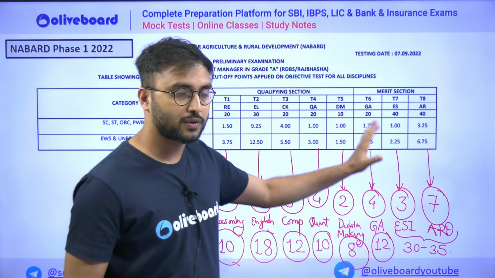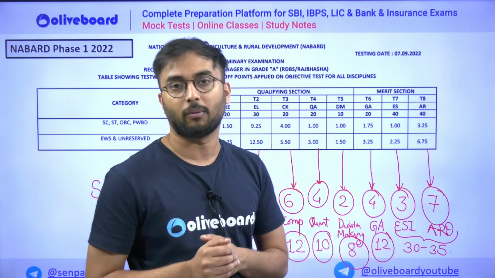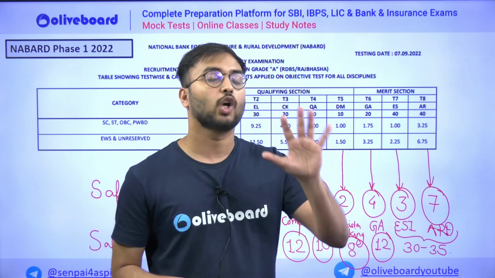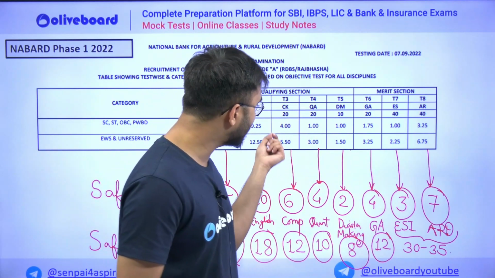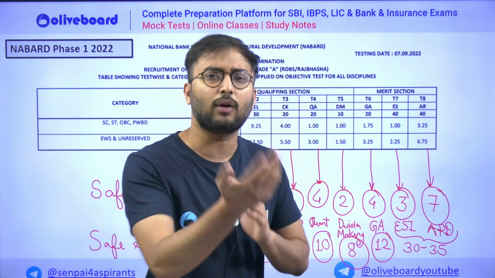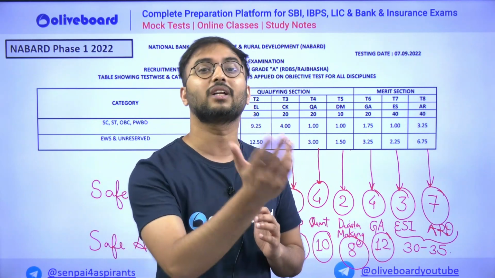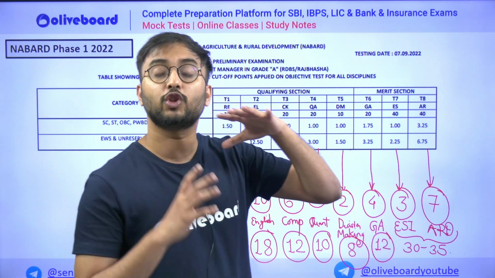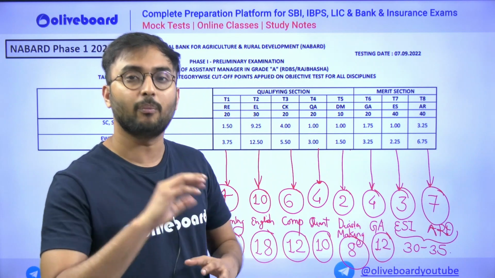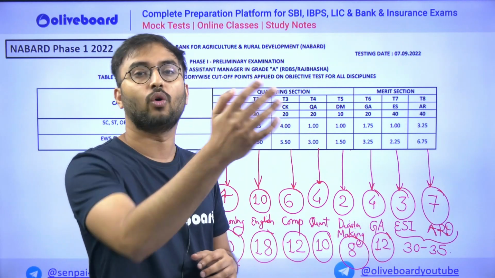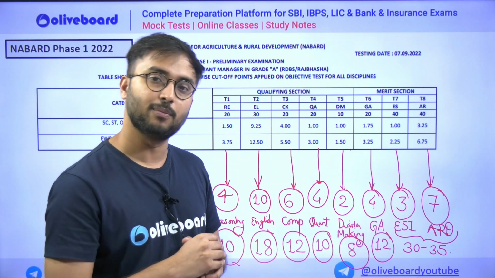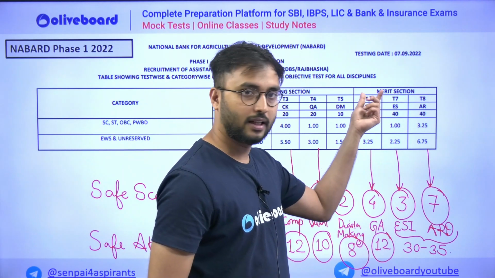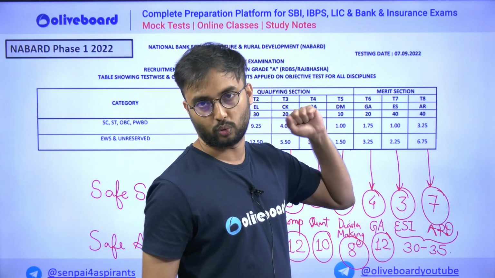If you see all the cutoffs, basically the subject-wise cutoffs, Nabard has 8 subjects, as I said earlier, of which 5 subjects are qualifying in nature. So their individual subject cutoff would be there, which you just have to clear. You don't need to score high there, you just have to clear the cutoff of each subject. Apart from that, 3 subjects are in merit, whose total addition is the merit cutoff, which you also have to clear to go into Phase 2, that is the mains of your Nabard Grade A exam. These merit sections are general awareness, economic and social issues, and agriculture and rural development.